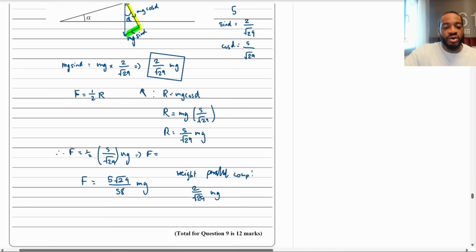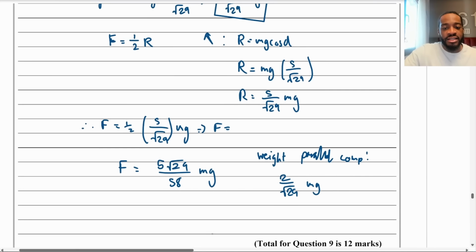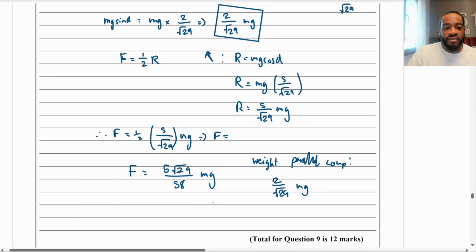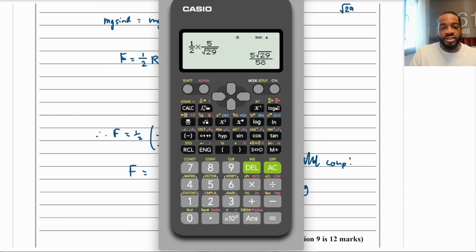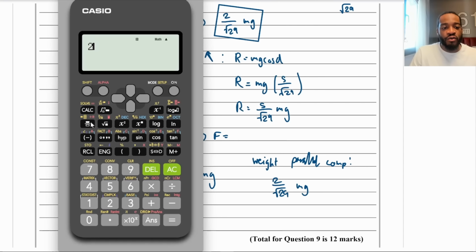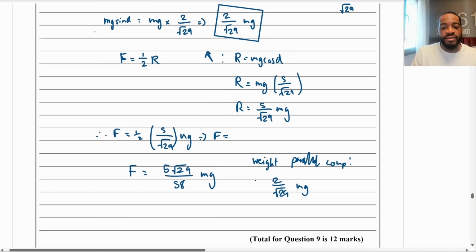And then comparing those, what I can do is, if I rationalize that, what would that give me? Just to make it easier to look at, 2 over root 29 is equal to 2 root 29 over 29. So this right here, I write this as 2 root 29 over 29 mg. Now, these have different denominators.